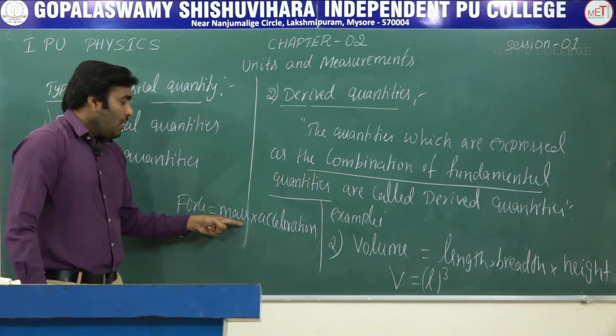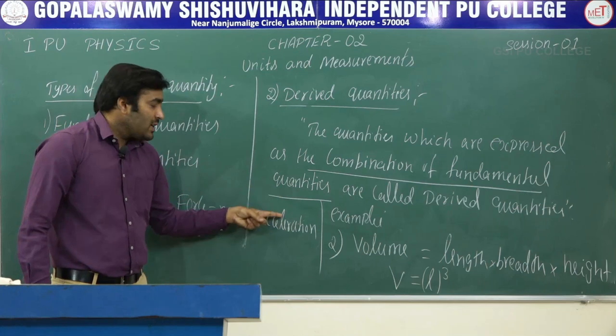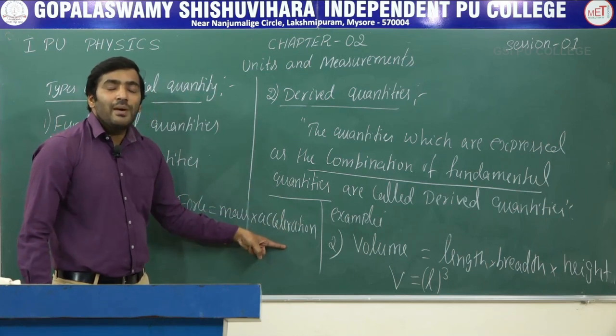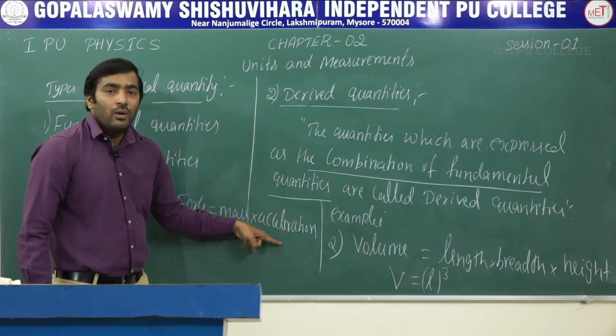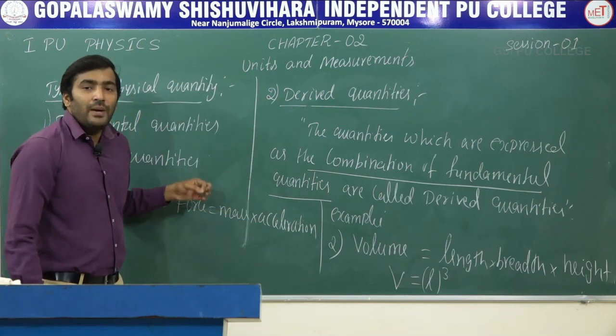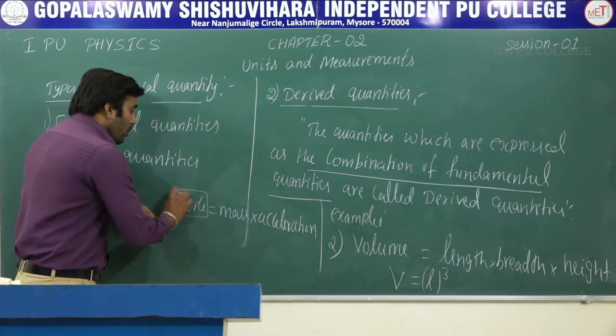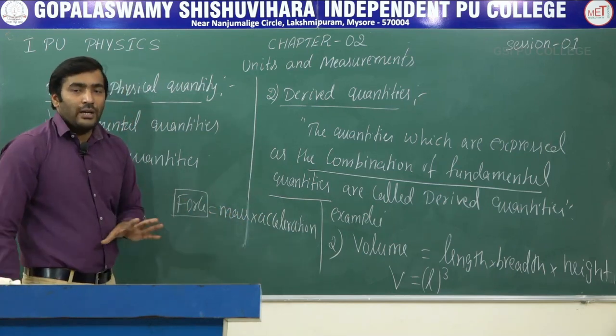Force is equal to mass into acceleration. Acceleration is expressed as velocity by time, and velocity can be expressed as displacement by time. So this quantity force is expressed as a combination of the fundamental quantities. That is why force is also a derived quantity.